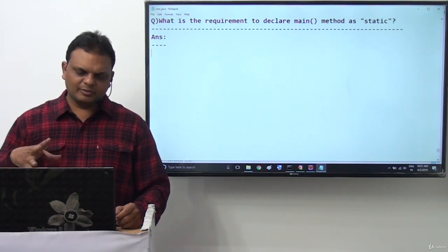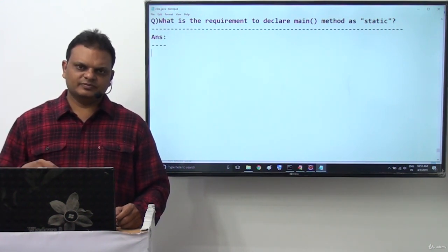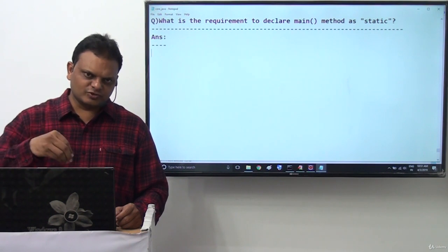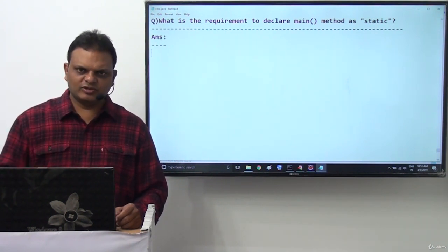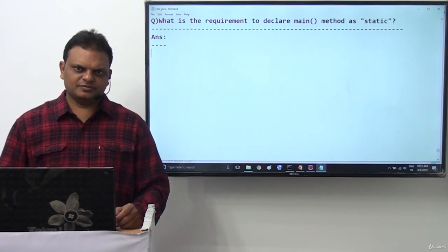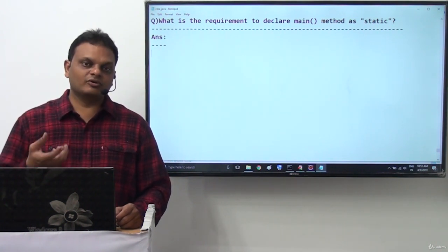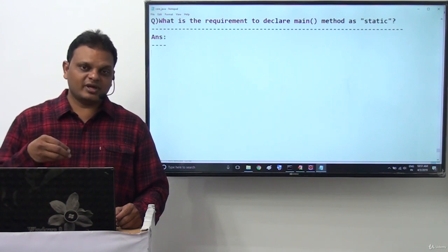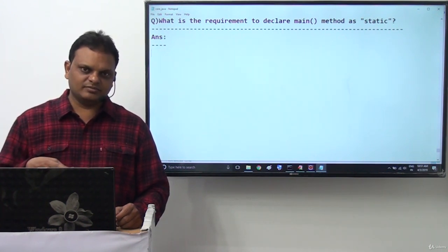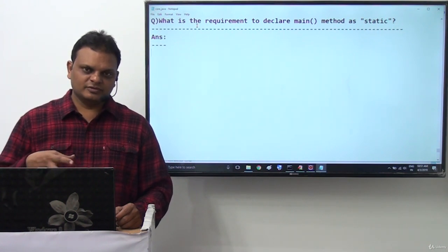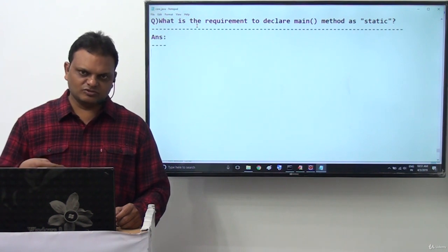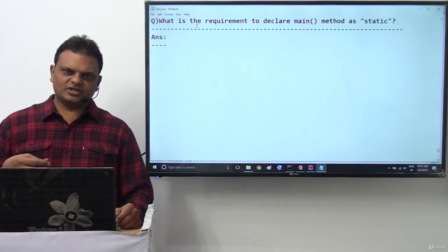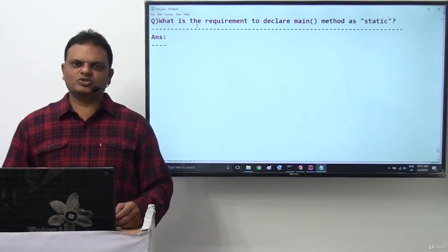We know already the importance of static methods. The importance of static methods is that we can access them by using class name and also by using object creation. But in general we access static methods by using class name, not by using a reference variable. Understand it clearly now.